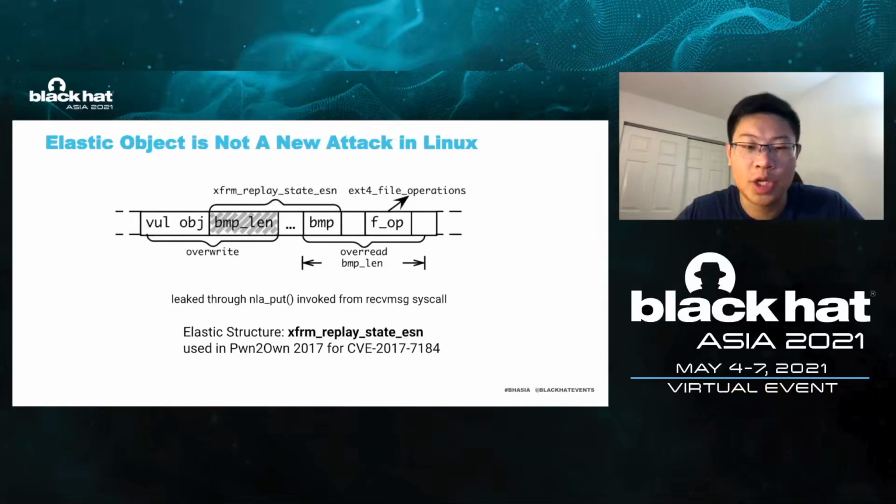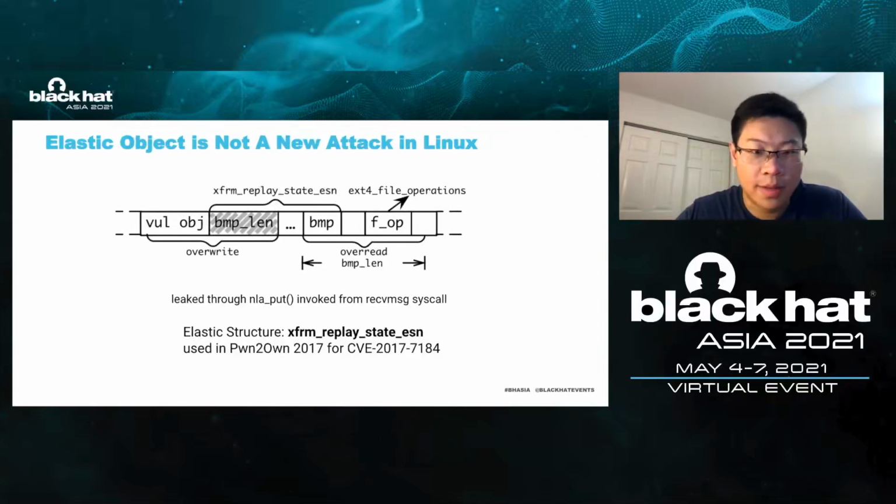To do the exploitation, the attacker performs heap feng shui and places xfrm_replay_state_esn right after the vulnerable object. Then the attacker triggers a heap buffer overflow to overwrite bmp_len. The bitmap length is enlarged and misleads the kernel to believe the size of the bitmap is larger than its actual size. Later, when the recvmsg system call comes, the content in the bitmap is copied to user space via the nla_put function.